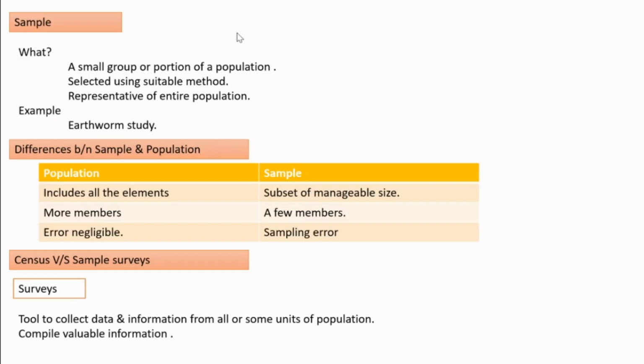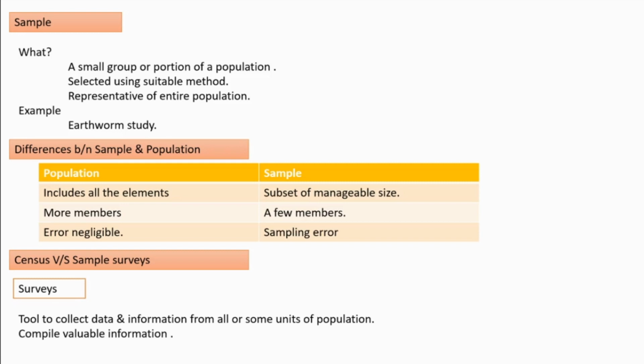Next, sample. What is the difference of sample from population? The sample size is very small when compared with the size of the population. It is very difficult to go and collect information from each and every unit member of a population.